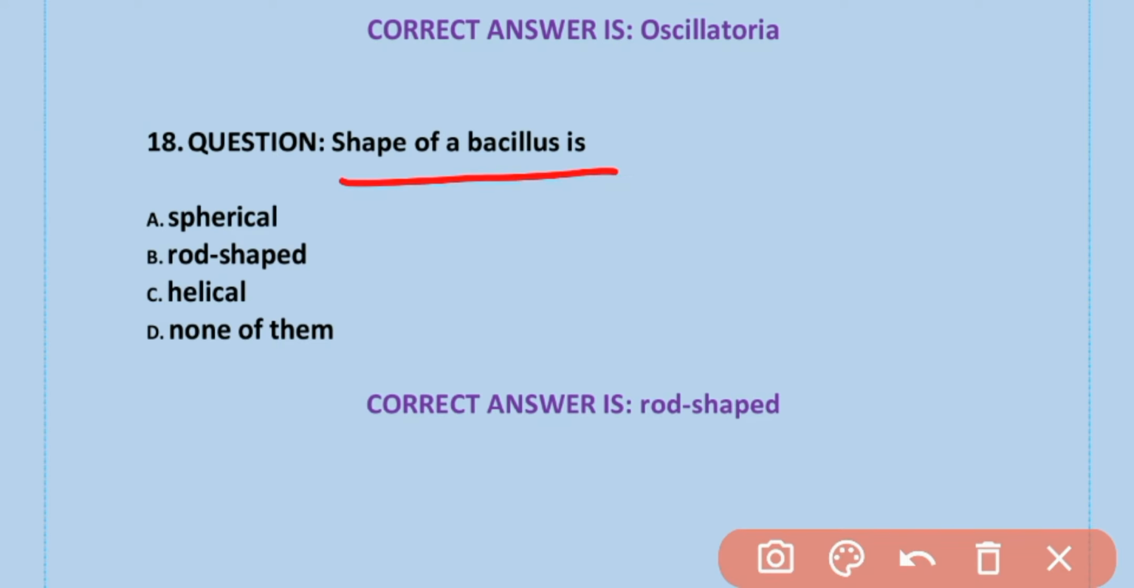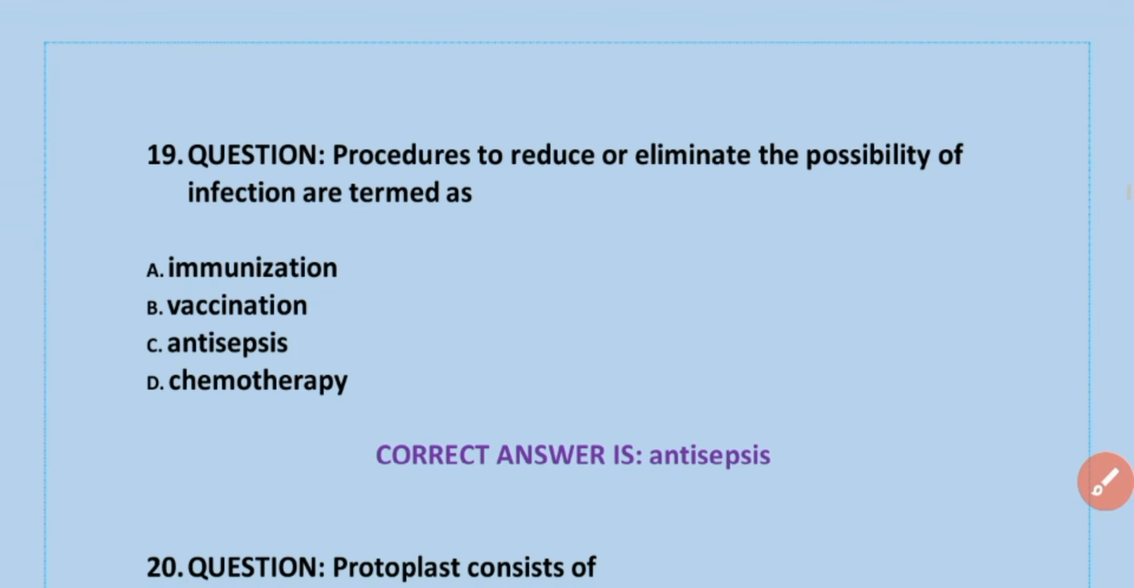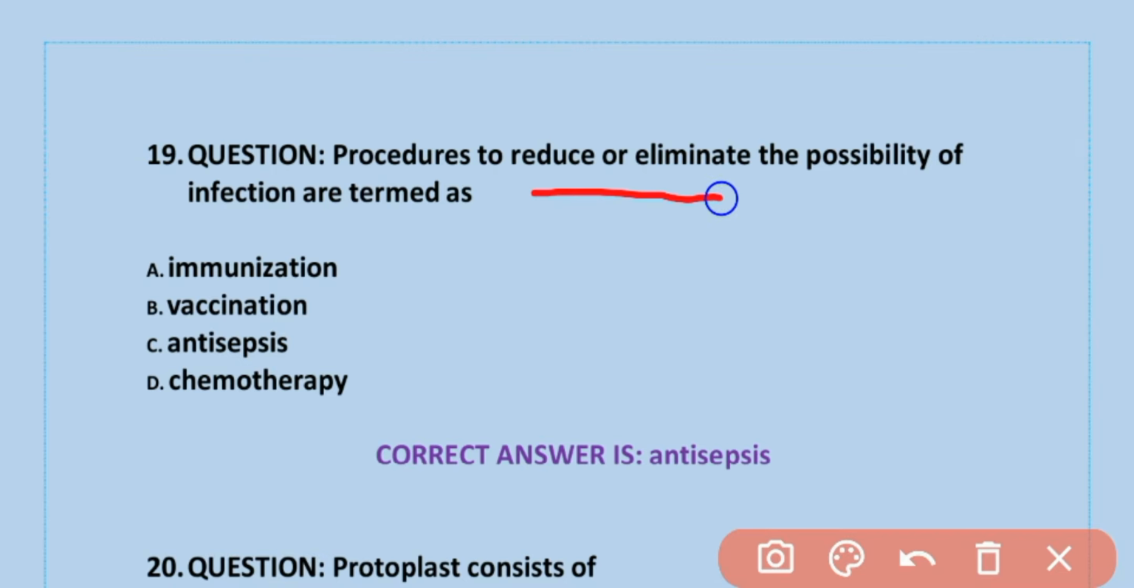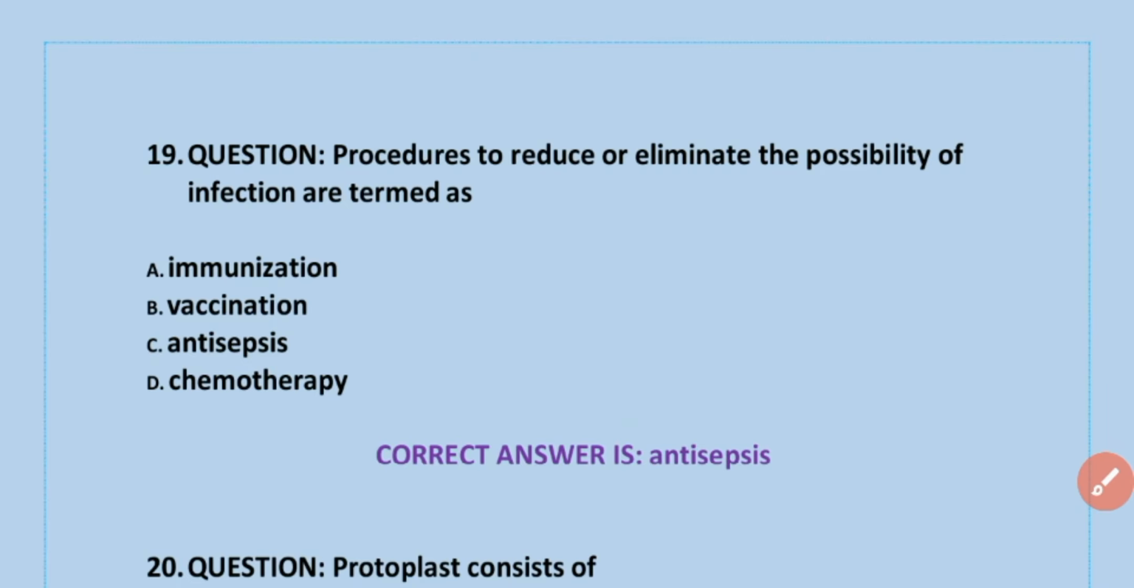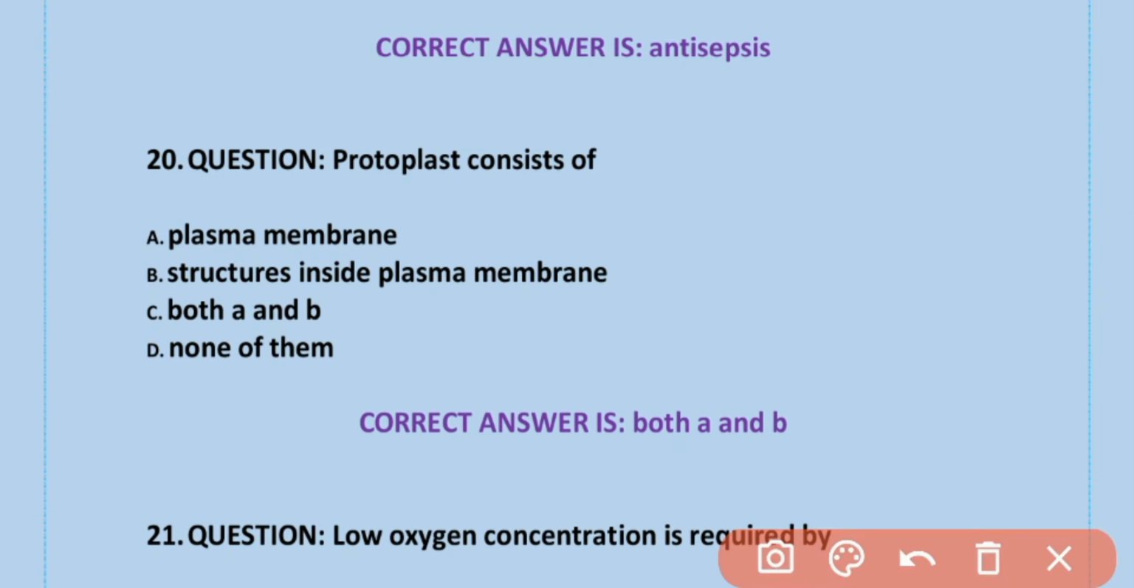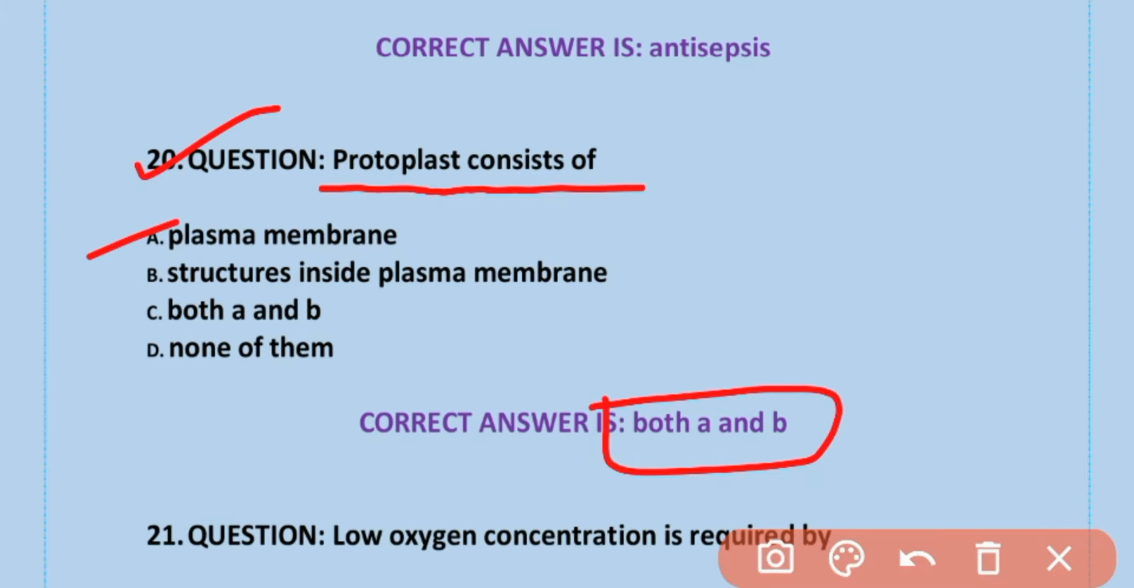Shape of bacillus is rod shaped. B is correct. Rod shaped. Procedures to reduce or eliminate the possibility of infection are termed as antisepsis. Option C is correct. MCQs number 20. Protoplasm consists of both A and B: plasma membrane and structures inside plasma membrane. C is correct.